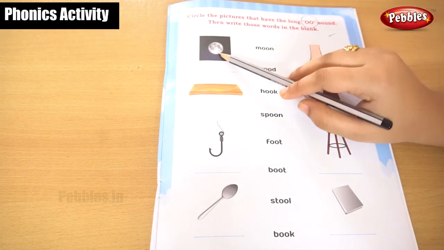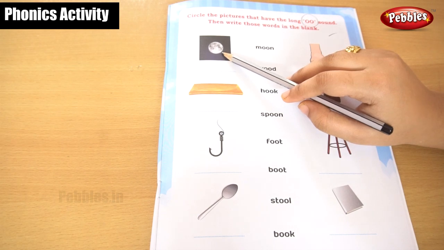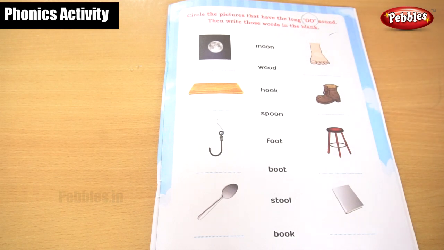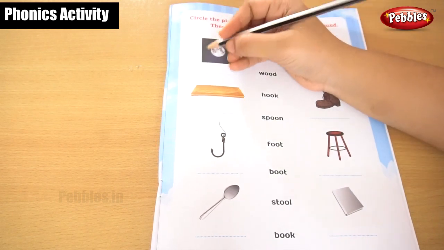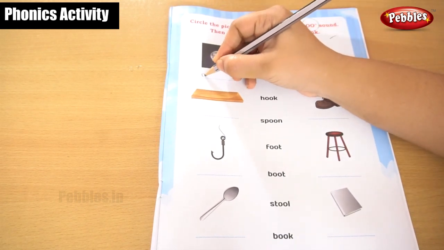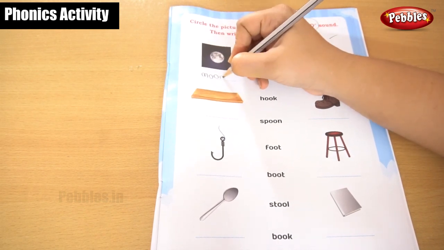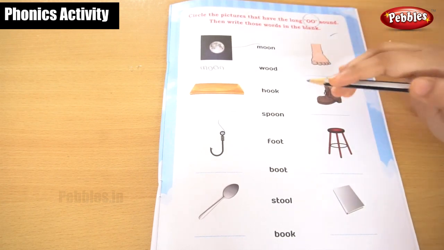What is this? You will see it at night time, isn't it? You see it in the sky at night time. What is this? Moon. Yes, you are getting the oo, longer O sound. Moon. Okay, this is a moon. Shall I write it here? M O O N. Moon.